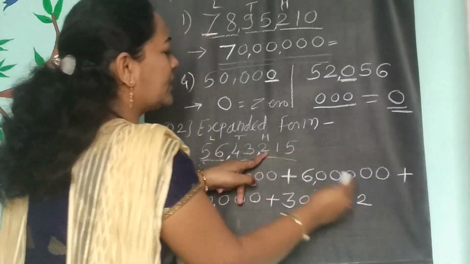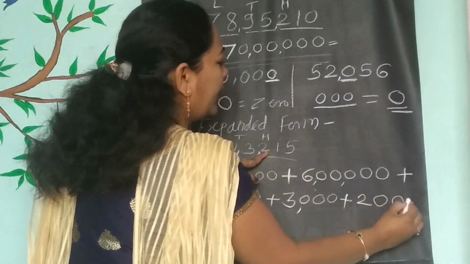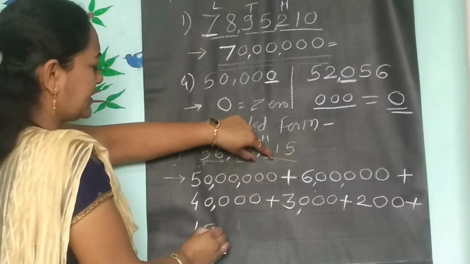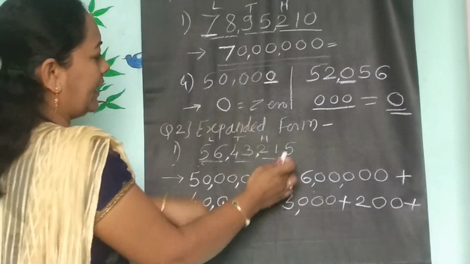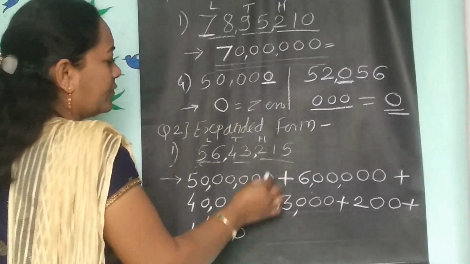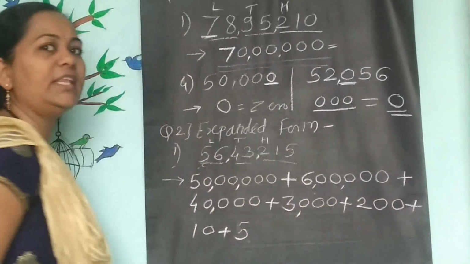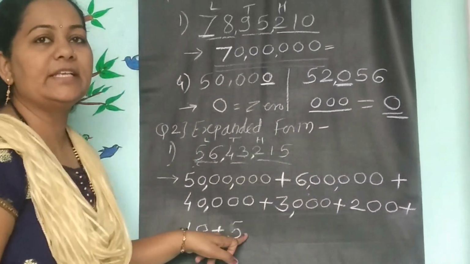After 2, 2 digits. So here 200 plus next digit is 1. After 1, only 1 digit. So 10. And last digit is 5. 5 is a unit place, so no need to add. After 5, nothing is there. So don't add any digit here.